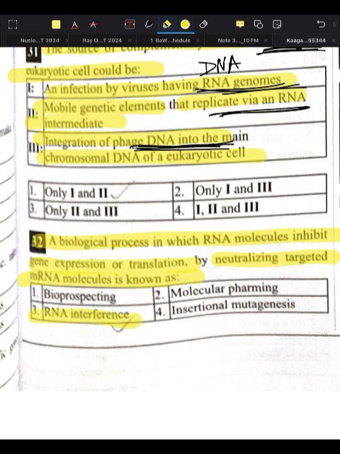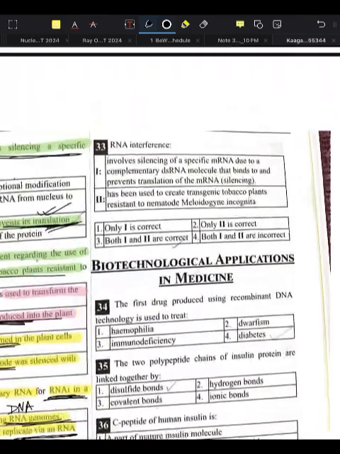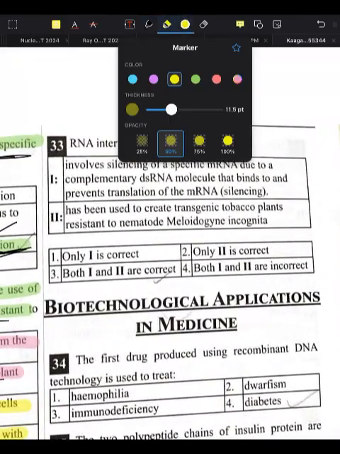So what is RNA interference? RNA interference is a biological process which happens inside the body only when it sees any kind of defect or breakage in the RNA molecules. So what happens? The body itself inhibits that gene expression or the translation, by neutralizing the targeted mRNA. They will target the particular mRNA molecule and they will silence that particular mRNA, okay, from translation.